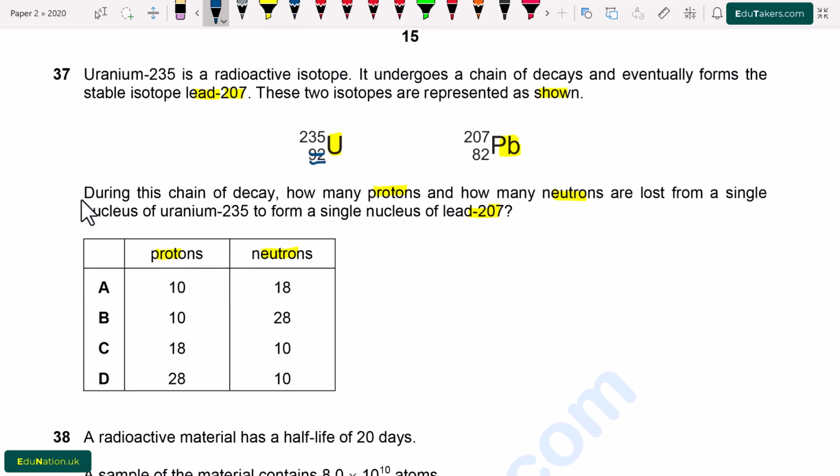So first of all, in the symbol, this position basically represents the atomic number, while this position represents the mass number. It means that 92 is the atomic number, while the mass number of uranium is 235. So, atomic number is basically equal to number of protons.